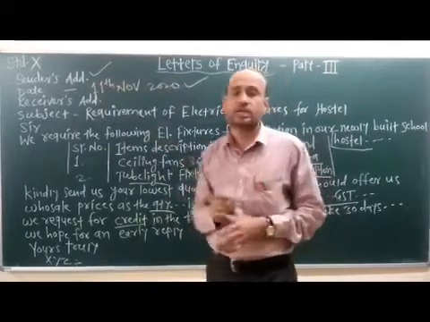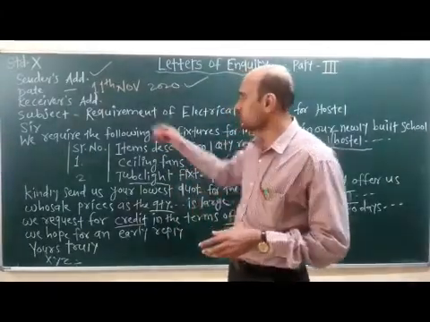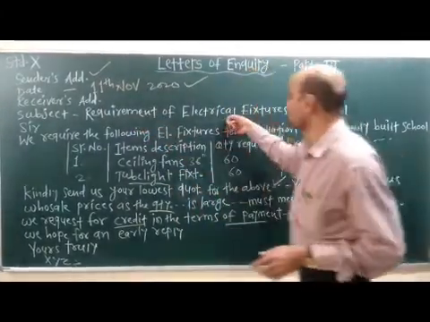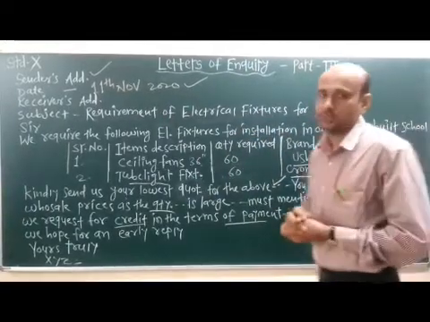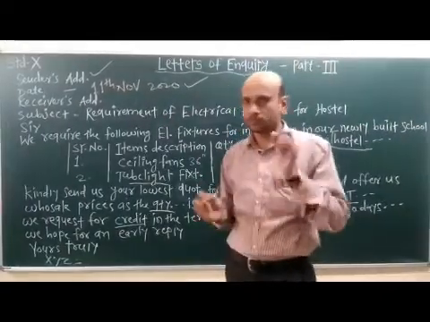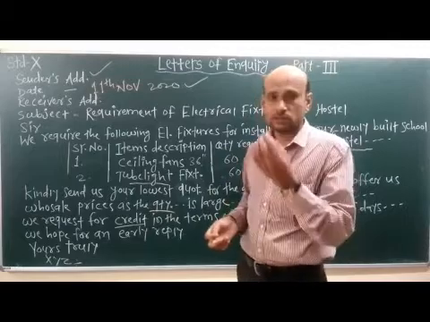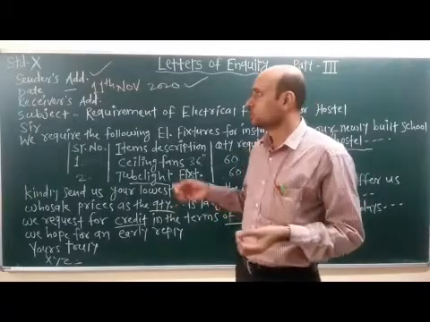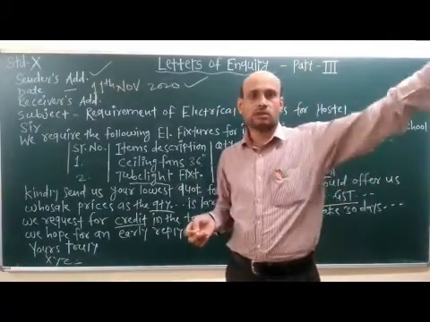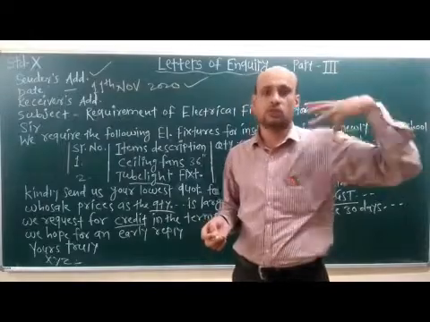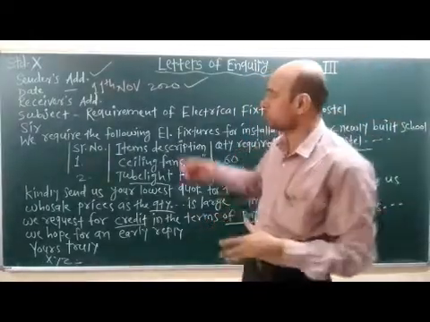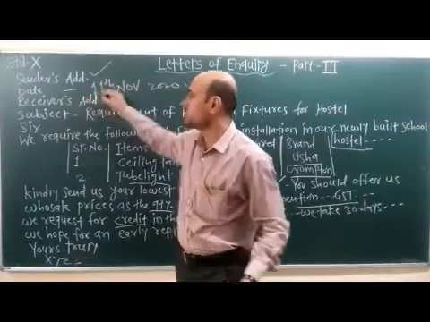Coming to the receiver's address, our subject is that we are writing for electrical fixtures for the hostel. We need some electrical fixtures, so we are writing to one of the shopkeepers or to the manager, whatever address you mention here.